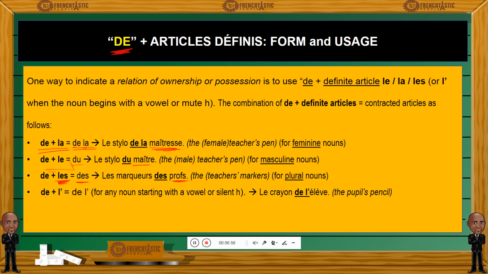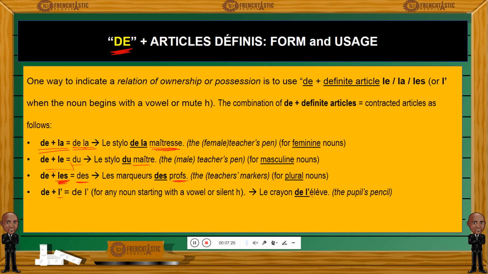And finally, we have the de l'apostrophe. Well, you will use l'apostrophe if you remember our lesson on definite articles. L'apostrophe is either le or la, but when it precedes a noun that begins with a vowel or a silent H. So here we want to say the pupil's pencil, like the pupil or student, élève.